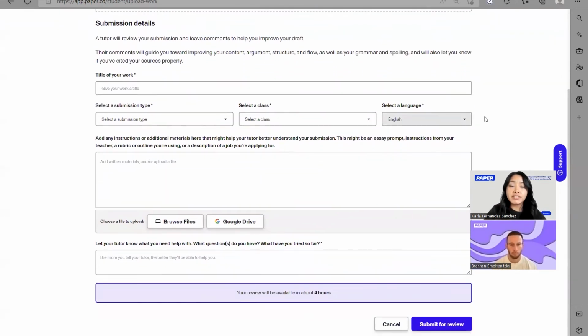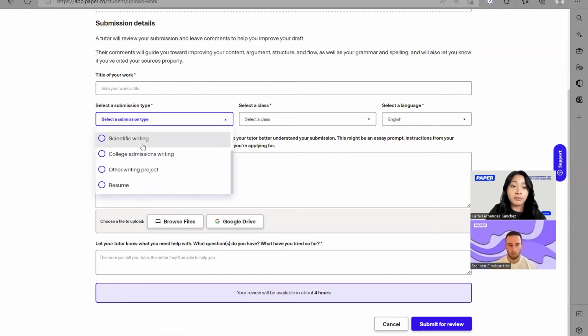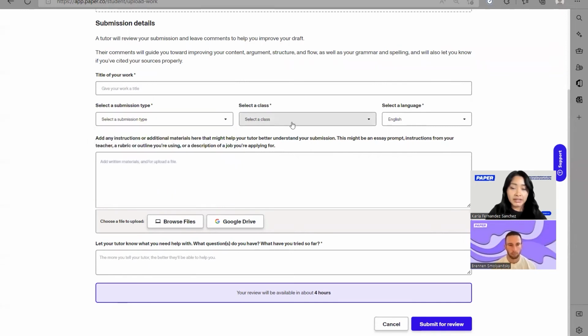Now, your students are also going to need to fill out a few other details to let us know more about their assignment. Why do we ask these questions? It's because we want to make sure that the feedback that your students receive is as personalized as possible and that it's as helpful as possible to them. So here your students can tell us the title of their work. We also did mention before that we support all types of writing, so they can let us know what type of writing work they've completed, their class, what language it's in, and